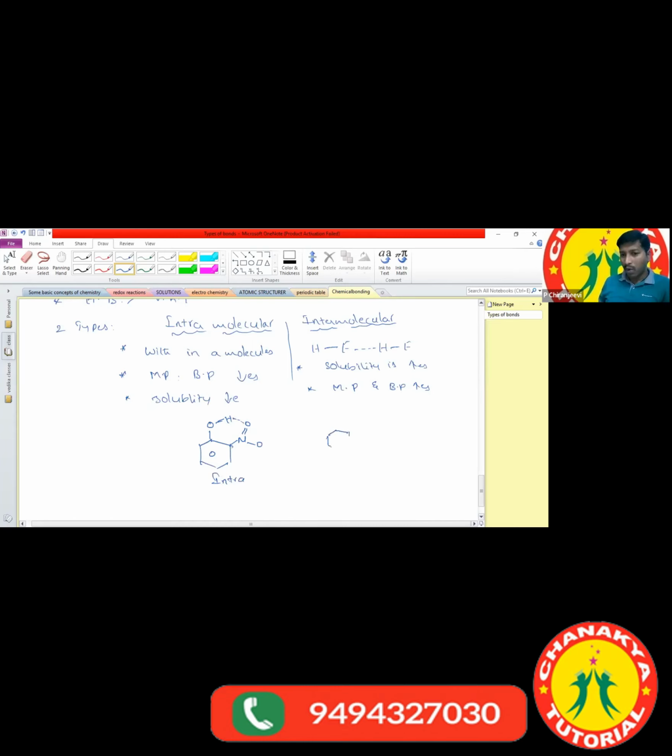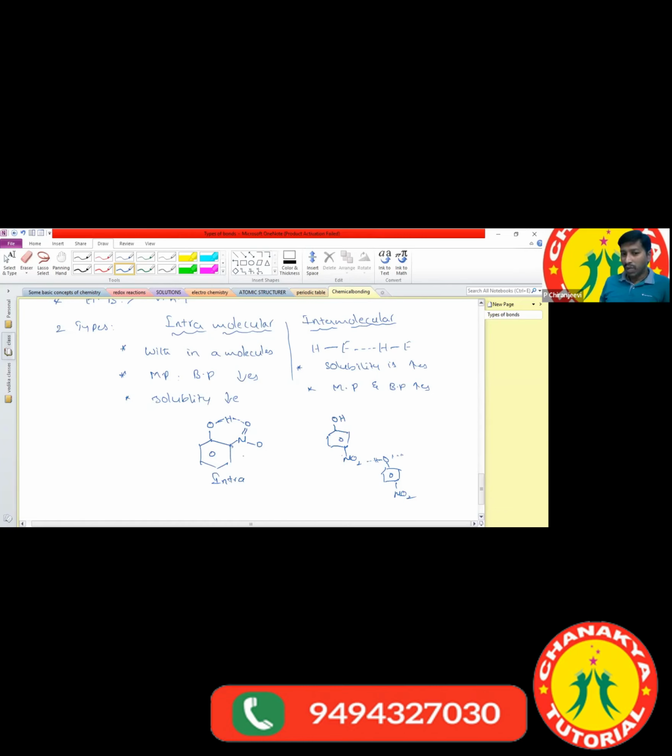In paranitrophenol, we have NO2 and OH at opposite positions, and it forms intermolecular hydrogen bonding. That means the number of molecules and bonds increases, so the melting point and boiling point also increase.